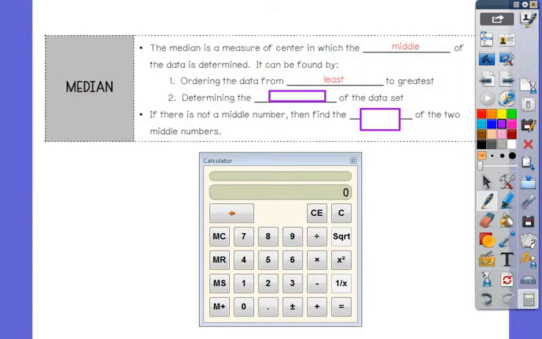So you first have to put the numbers in order from least to greatest. Then you're able to determine the middle number from the data set. Sometimes there's not a middle number. So if there's not a middle number, then you have to find the mean or the average of the 2 middle numbers.